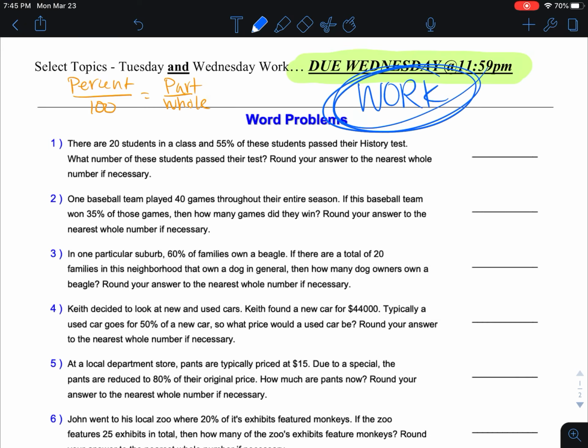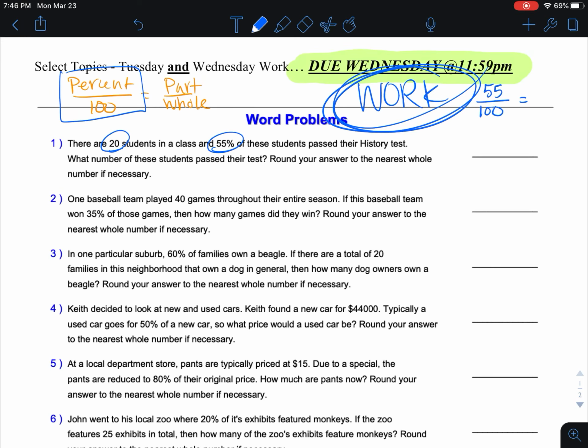All right, so number 1, there are 20 students in a class, and 55% of these students pass their history test. What number of these students pass their test? Round your answer to the nearest whole number if necessary. So if we have 20 kids in a class and we have 55%, they give us 2 pieces of information here. The percent is going to go here. All percents are over 100. So we are going to do 55 over 100.